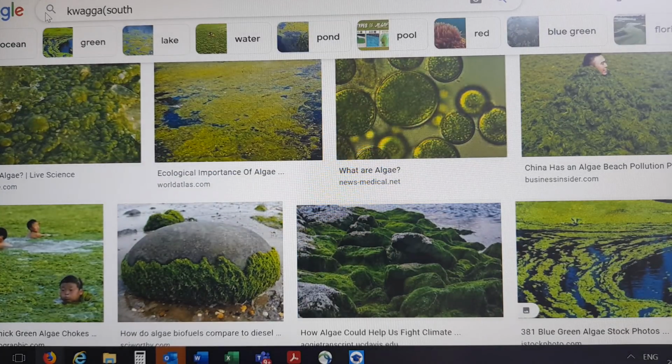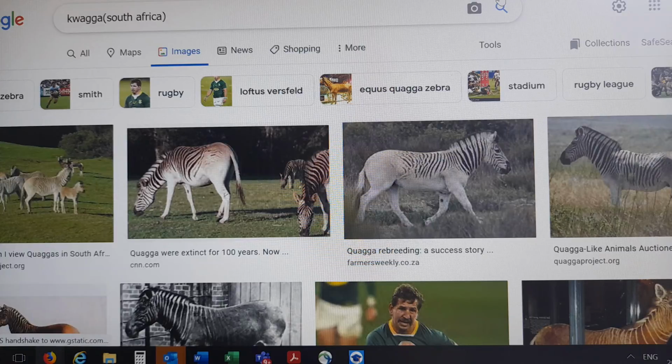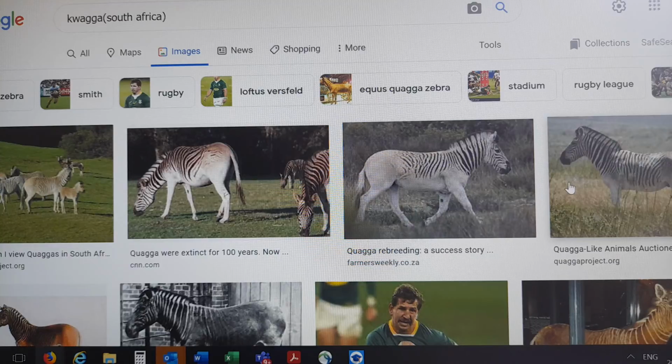Let me see what the quagga was. Yes, you see, this is the type of animal. They say quagga were extinct for 100 years. It's a certain type of zebra.